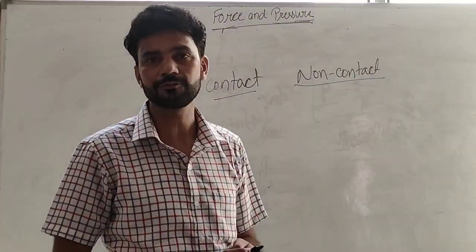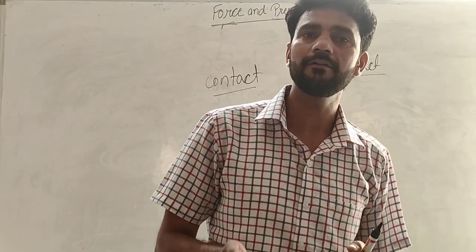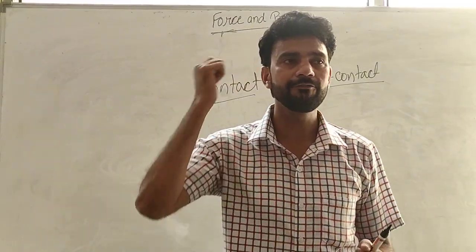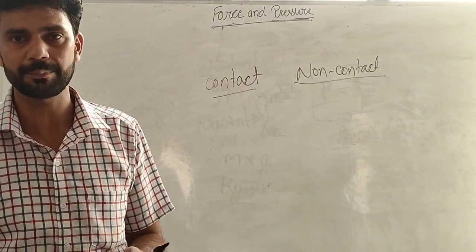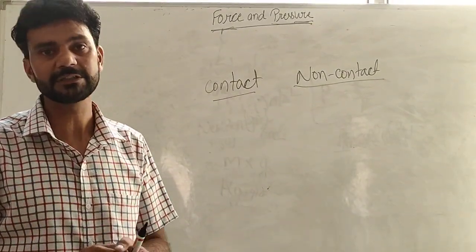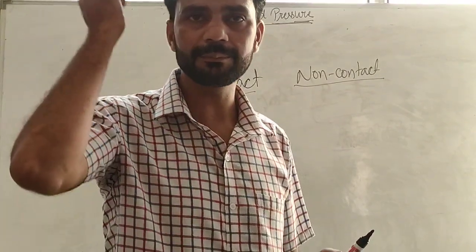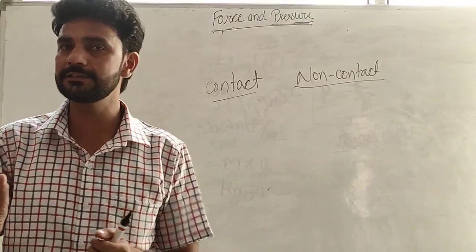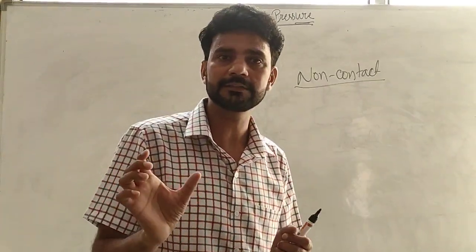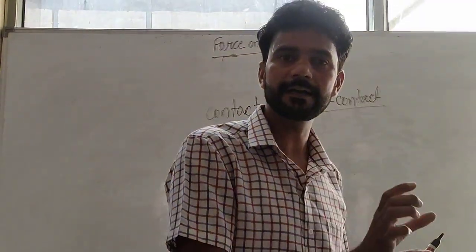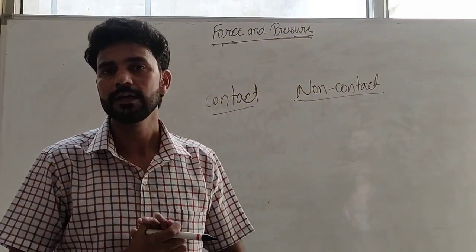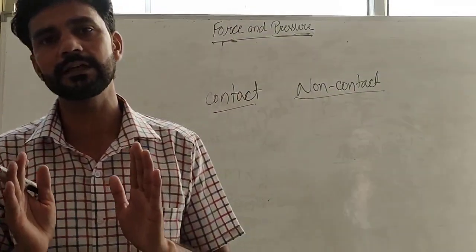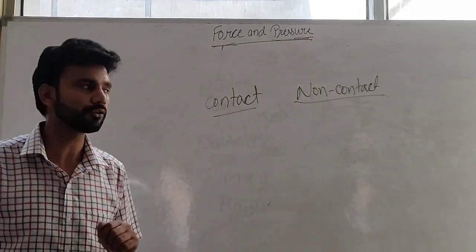What is electrostatic force? In our childhood we have done an activity. When we rub a scale in our hair, the scale attracts small pieces of paper. Why does the scale attract the pieces of paper? Because when we rub it, the scale gets charged and the paper is uncharged, and a charged body attracts an uncharged body. That force is known as electrostatic force. The force exerted by the charge is known as electrostatic force.